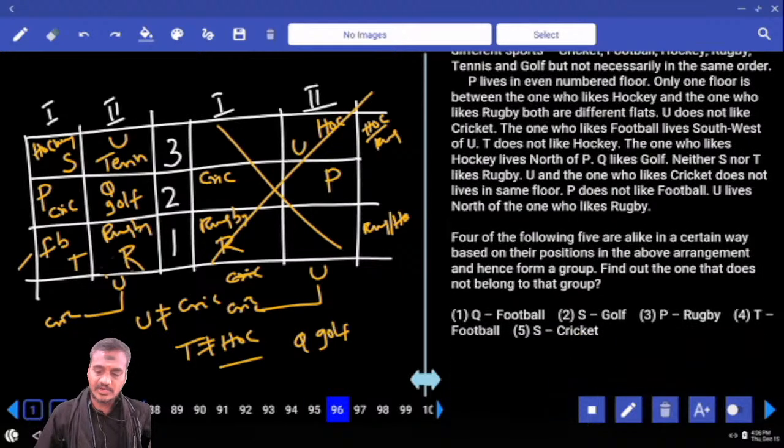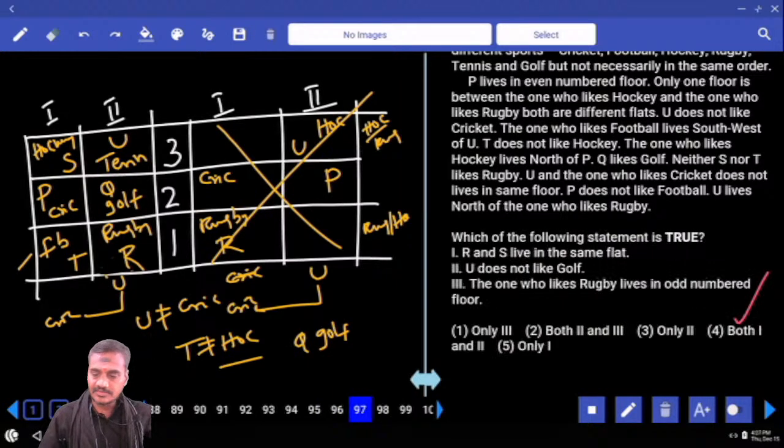And for 96, out of the following, Q and football. Q is to the northeast of football, S and golf. S is to the northwest of golf, P and rugby. P is to the northwest of rugby, and T and football. P himself is football. And so what is your answer? Choice 4, question number 96.